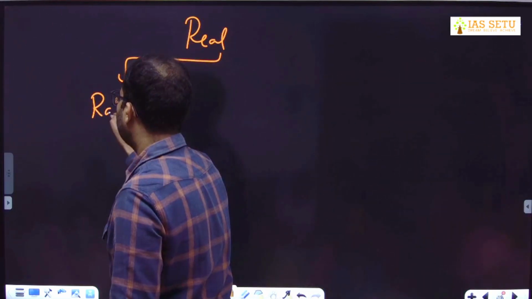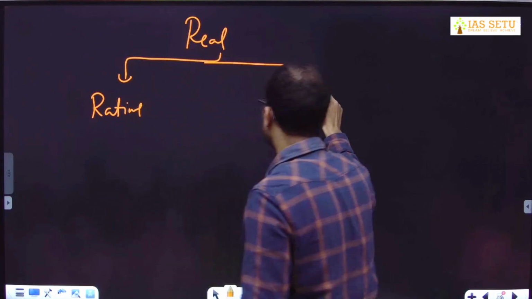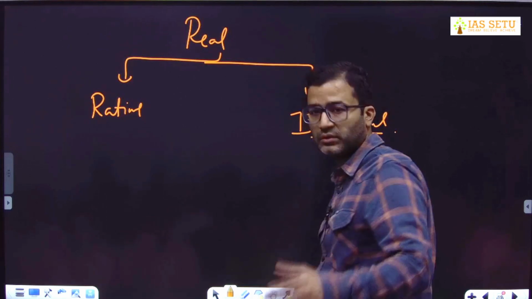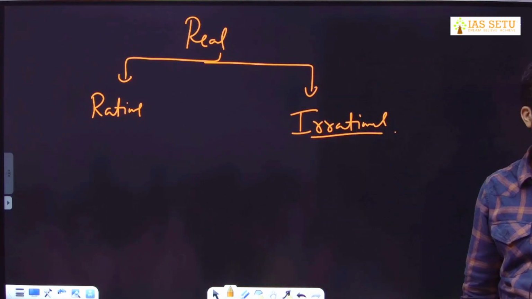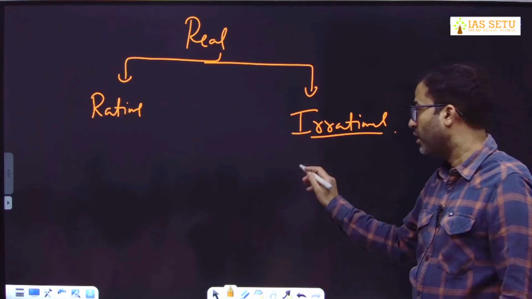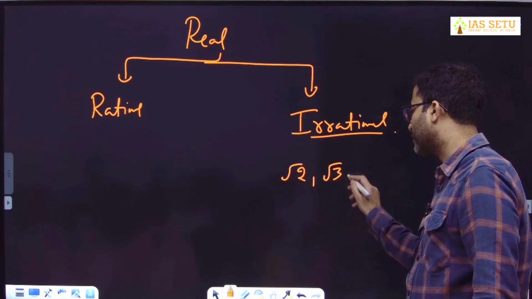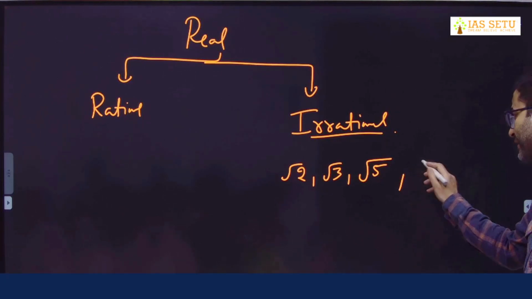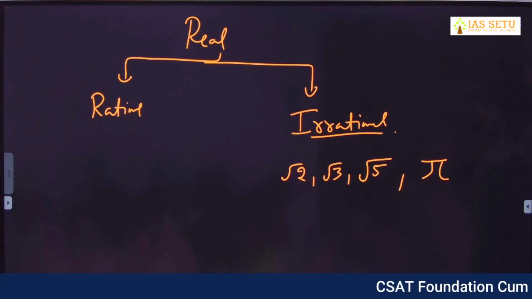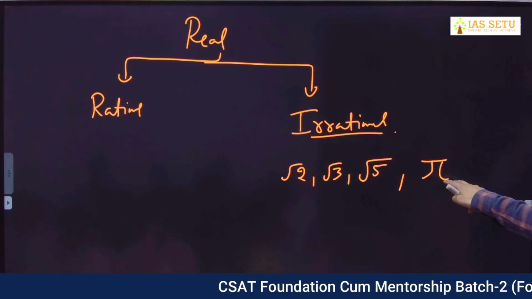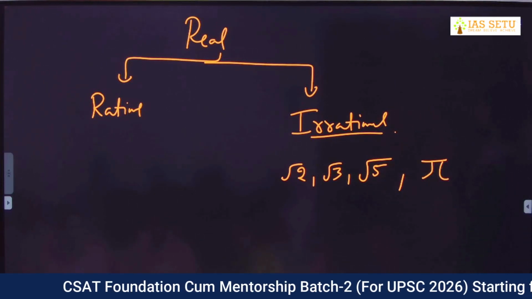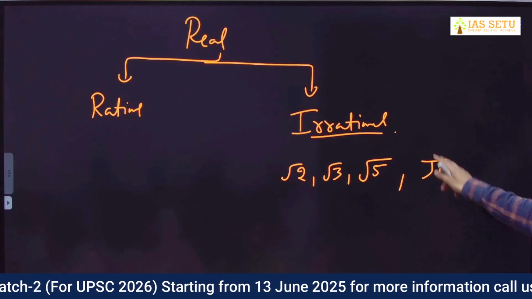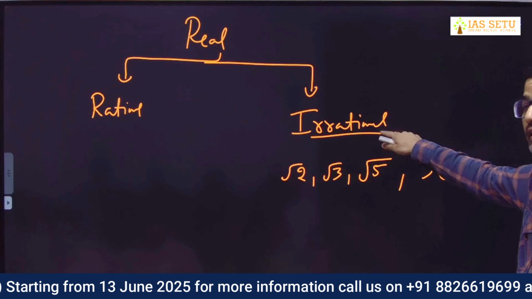Now second thing about irrational number is you remember some of the example, so that later on you will not have confusion. Under root 2, under root 3, under root 5. These are example of irrational number. Pi. Pi is an irrational. If there is a factual question whether pi is a rational number, irrational number, pi is an irrational number.